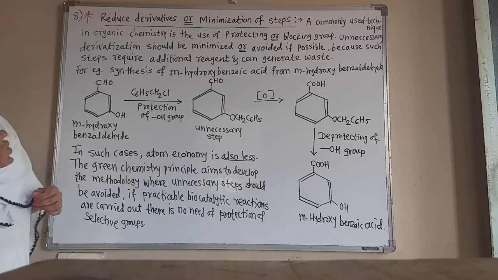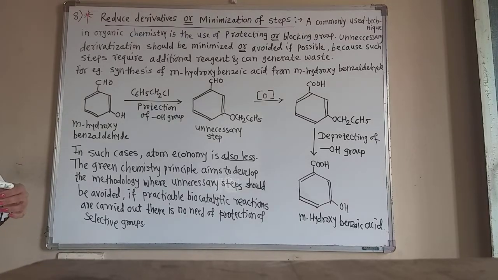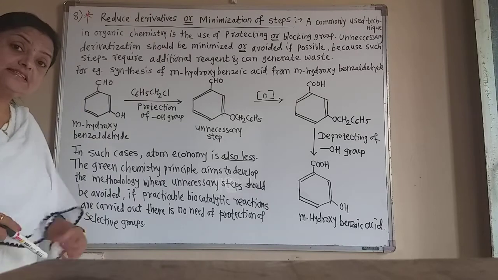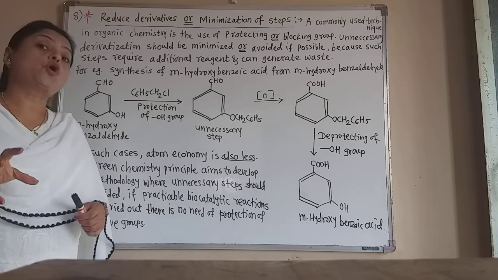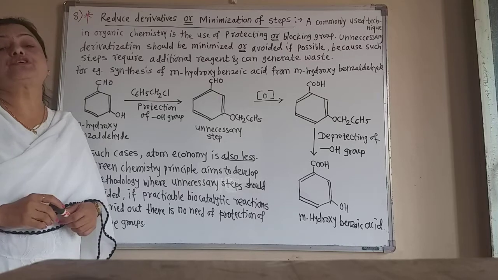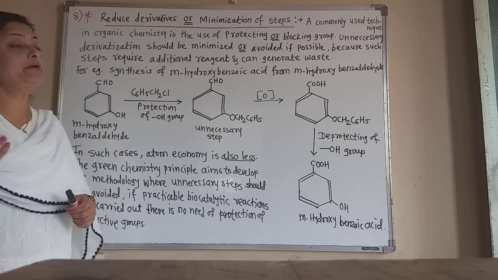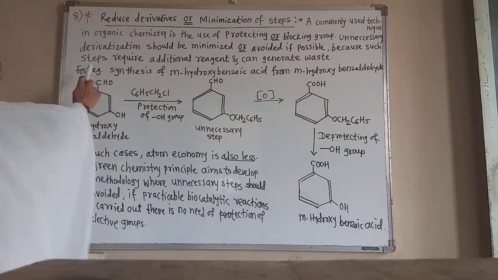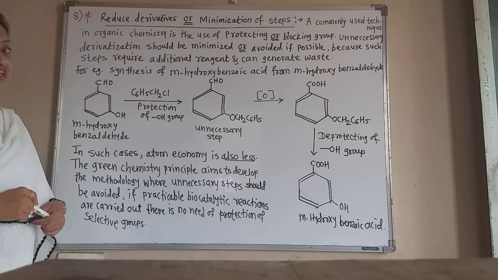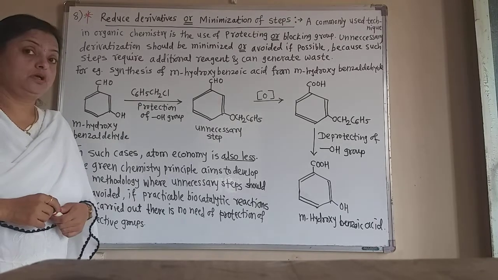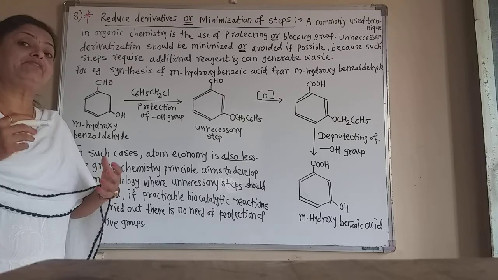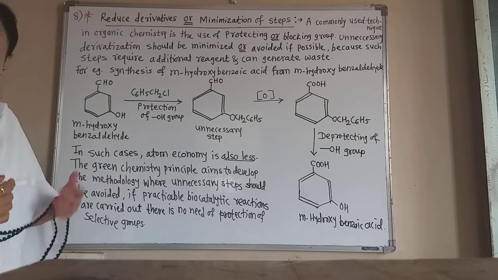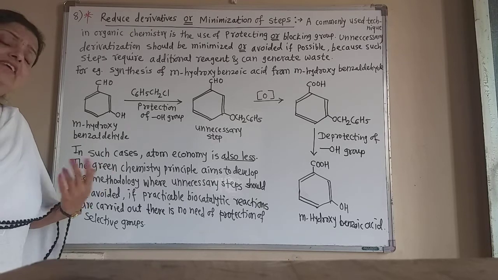Unnecessary derivatization should be minimized. This unnecessary derivatization, due to the blocking or protecting of one of the functional groups in organic synthesis, can be minimized or avoided if possible, because such steps require additional reagent to block the functional group. For any functional group, we require additional chemicals or reagents, and they can generate waste.